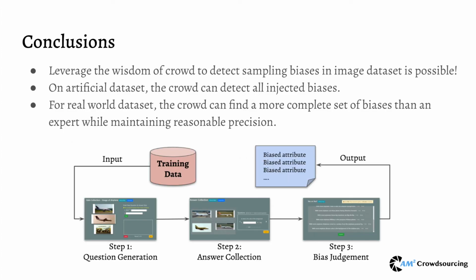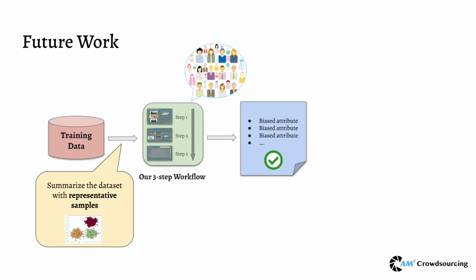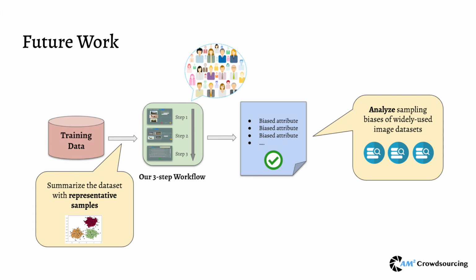In summary, it is possible to leverage the wisdom of crowds to detect sampling biases in image datasets. Through 2 sets of evaluation studies, we found that the crowd can effectively discover a more complete set of biases in real-world datasets using our workflow. The plan for our following development includes 2 parts. First, we will explore methodologies to help us summarize the dataset with representative samples to improve the efficiency of workflow. After that, we will analyze sampling biases of more widely used image datasets to provide more understanding of image dataset biases for the computer vision community.